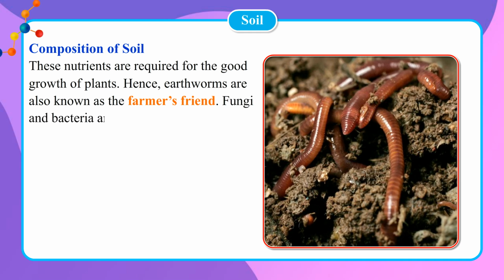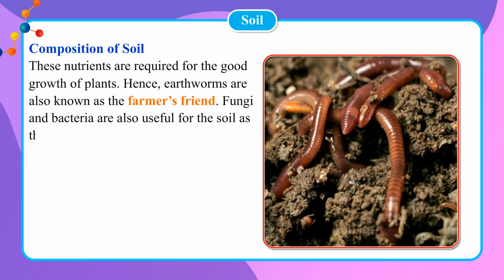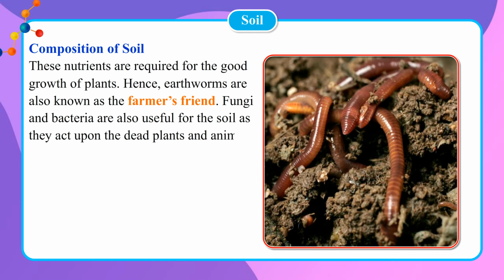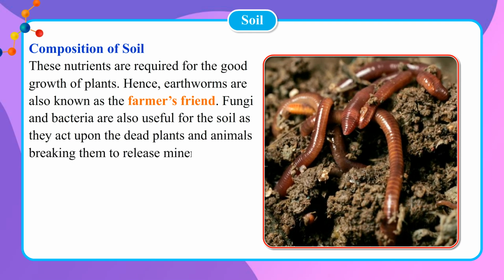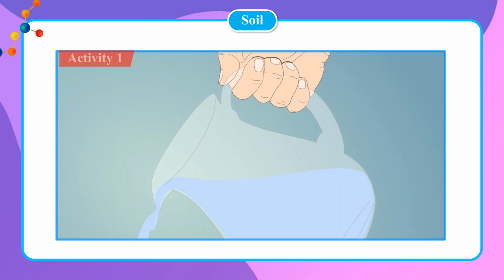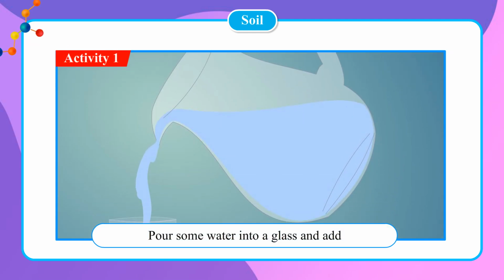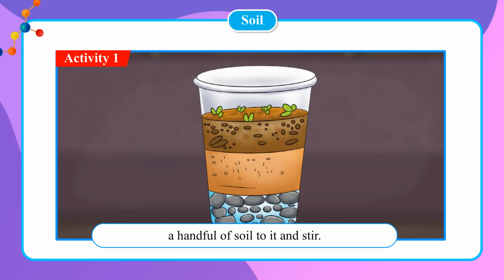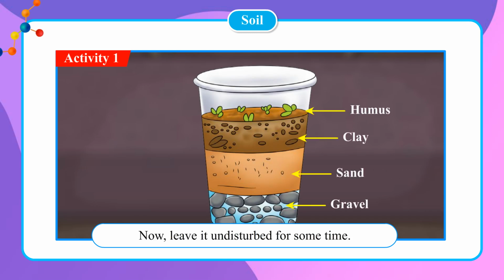Fungi and bacteria are also useful for the soil as they act upon the dead plants and animals, breaking them to release minerals, thus increasing the fertility of the soil. Activity. Pour some water into a glass and add a handful of soil to it and stir. Now, leave it undisturbed for some time. You will observe layers of soil particles of different sizes in the glass.